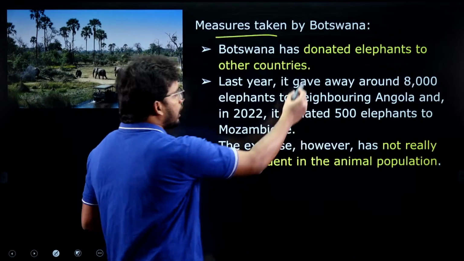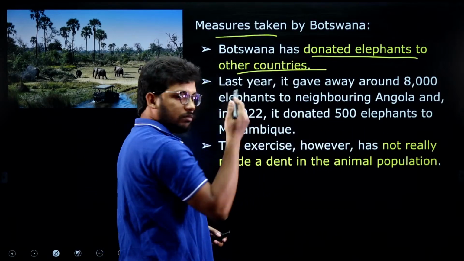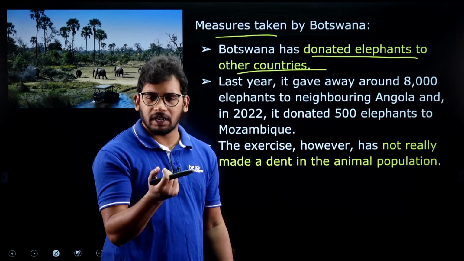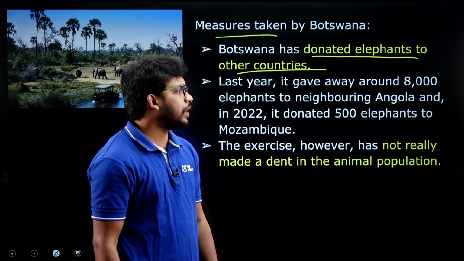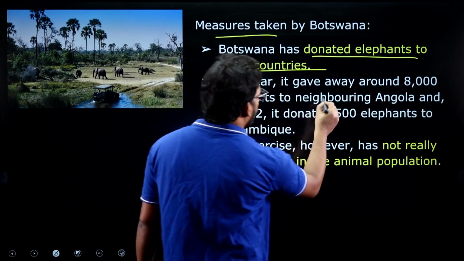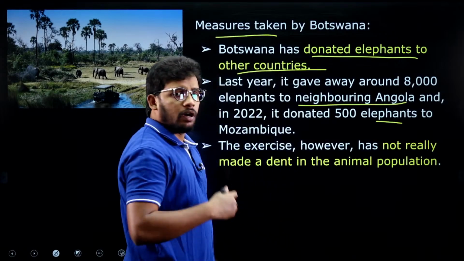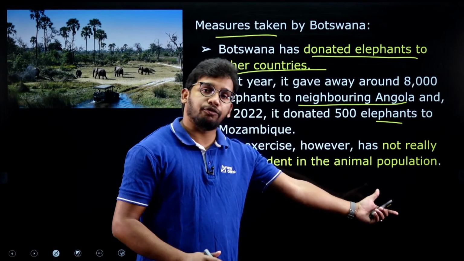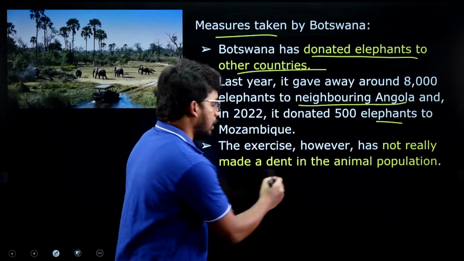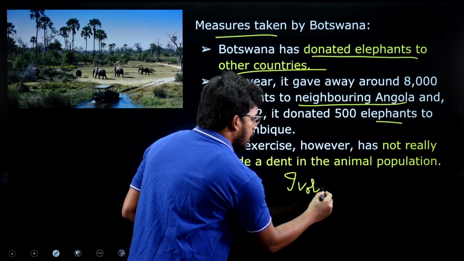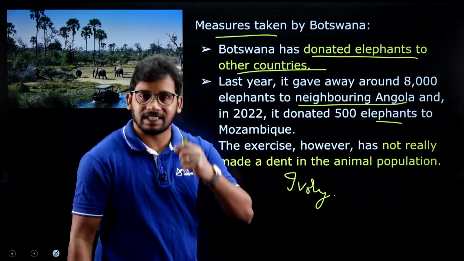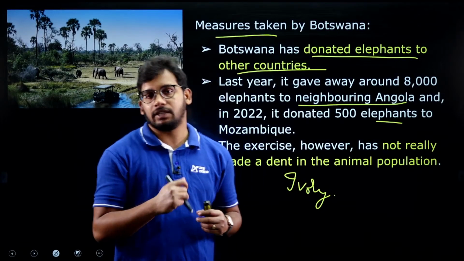First, they donated excess elephants to other countries, but it was very few, only 500, 600. And they have also started promoting the exploitation of trophies like ivory. Ivory can be developed from the elephant tusk, the teeth we call, right?